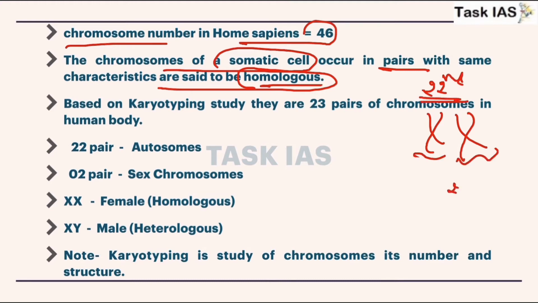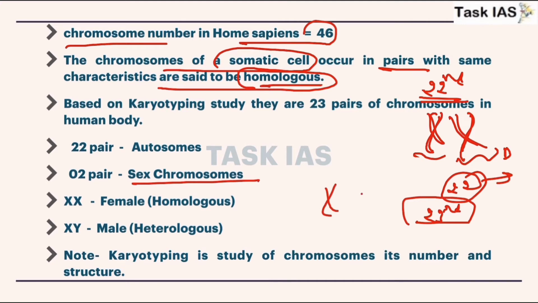And generally 22 pairs of chromosomes are found in diploid situation, that is they occur in pairs, but after that the 23rd pair of chromosome, that is related with our sex chromosome, they are generally found in different positions.